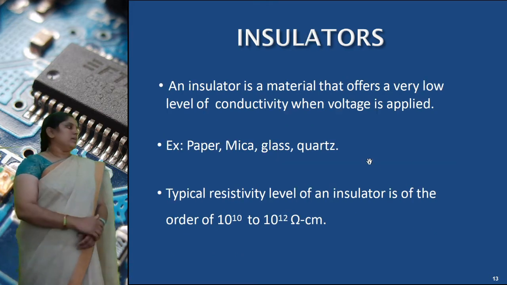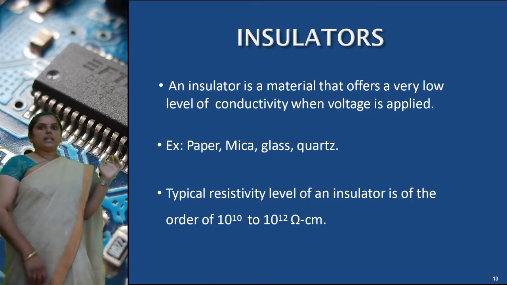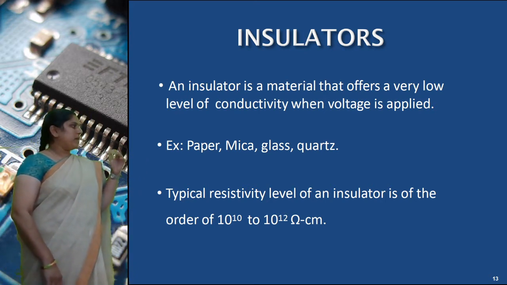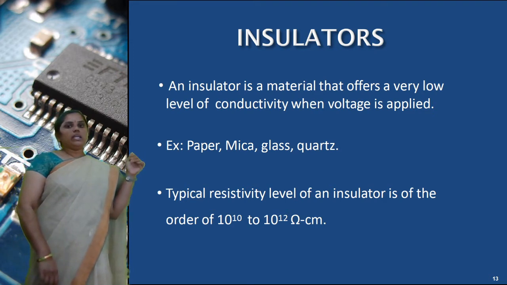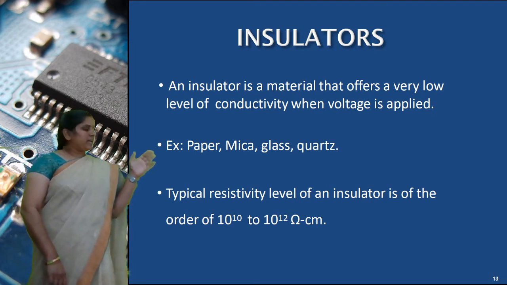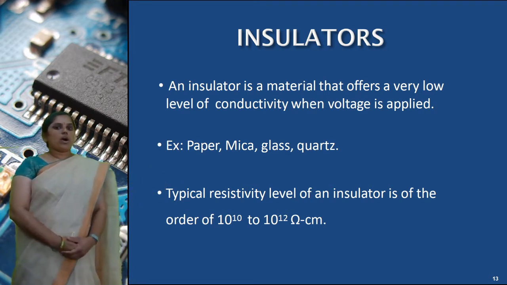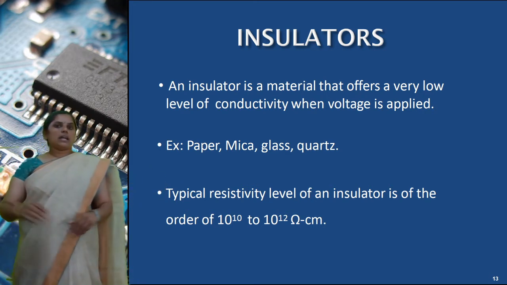Next, insulator. An insulator is also a material that offers very low conductivity. When voltage is applied to the insulator, the conductivity is very low, meaning the flow of electrons is very low. Examples of insulators are paper, mica, glass.